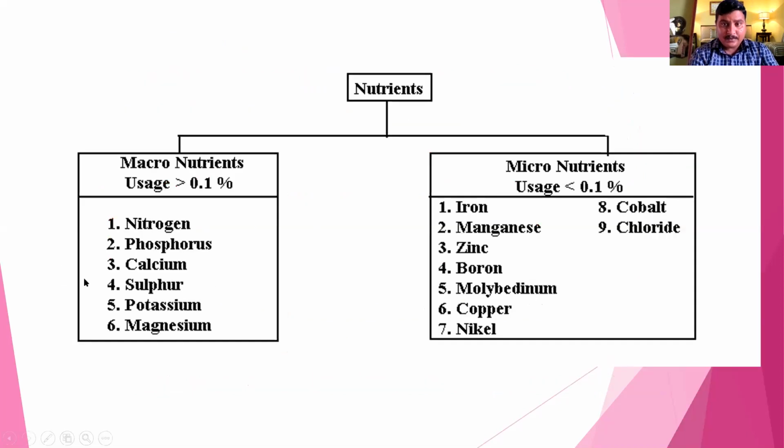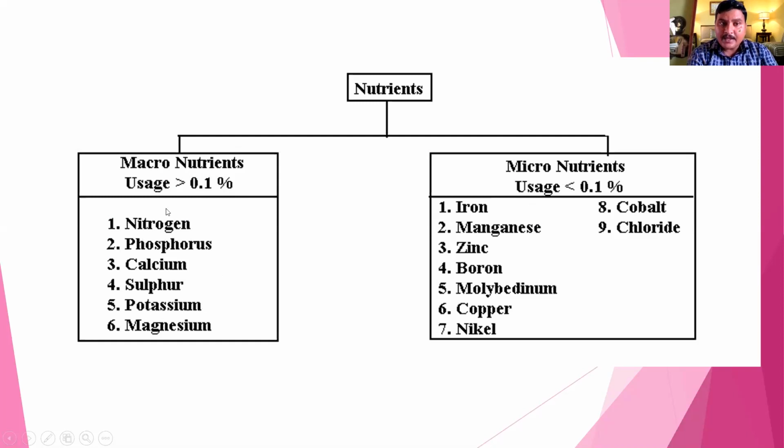The flowchart clearly shows what is micronutrient and what is macronutrient. Macronutrient means uses greater than 0.1% and micronutrient uses less than 0.1%. What are macronutrients? Nitrogen, phosphorus, calcium, sulfur, potassium, and magnesium.